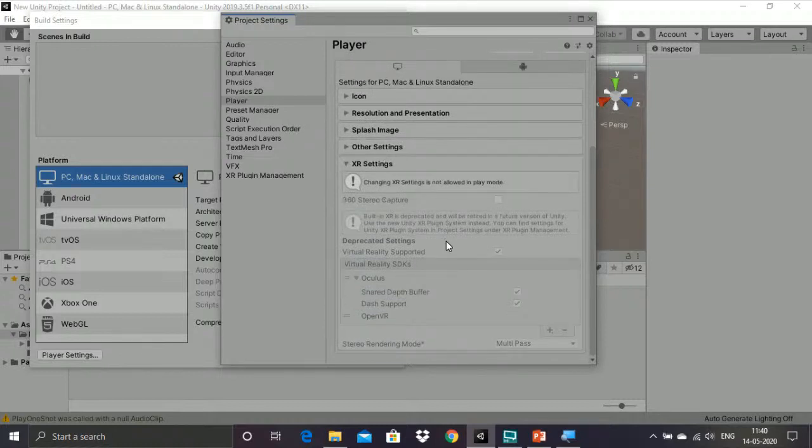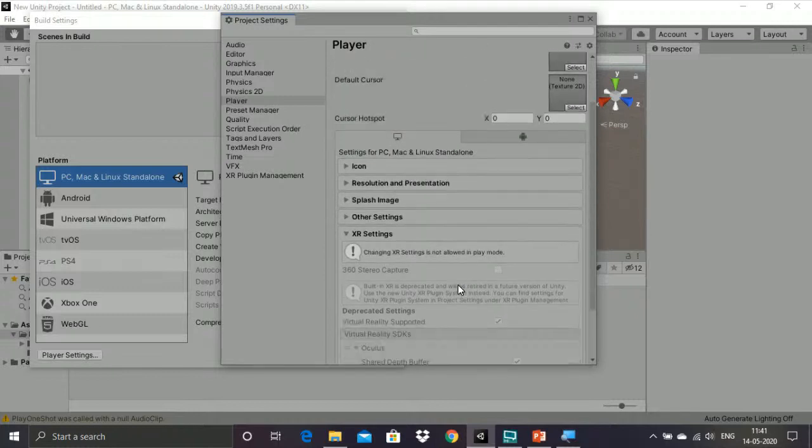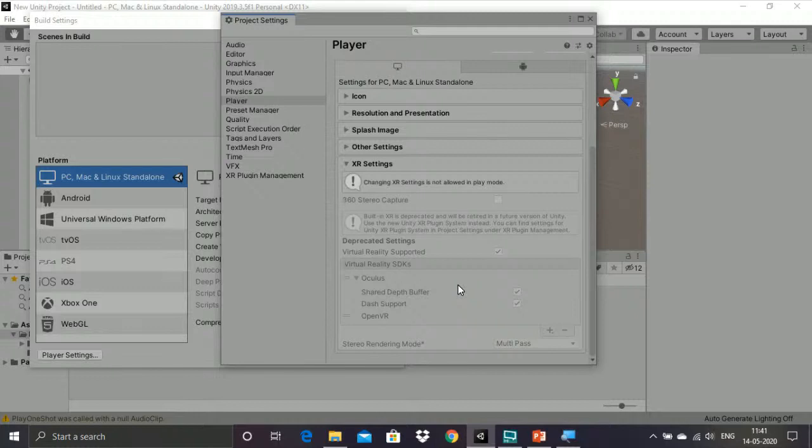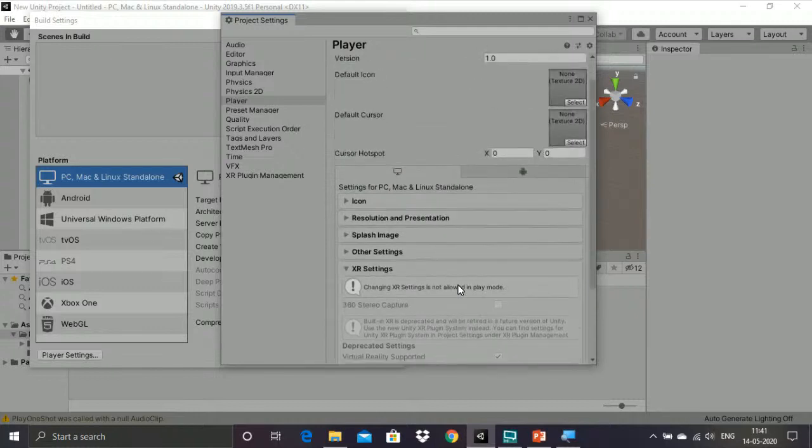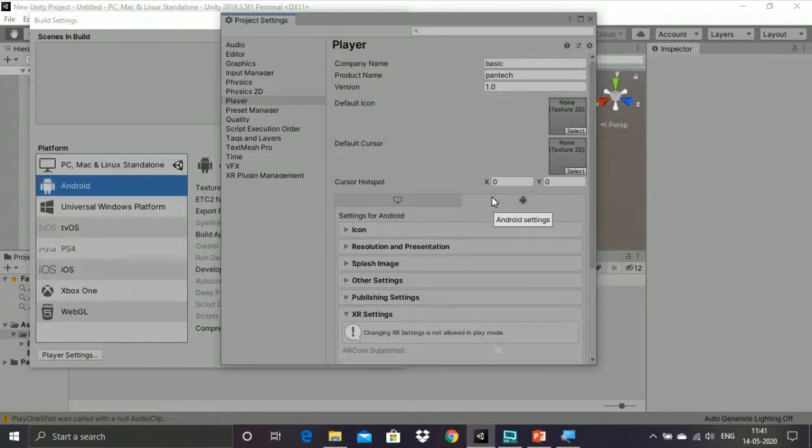So in XR settings we have to select the virtual reality SDK. If we select the virtual reality SDK for Windows or any PC-related platform, we will have only one option, the Oculus Rift VR model. Whereas if we go with Android, we will have multiple options. So now let's go with Android.